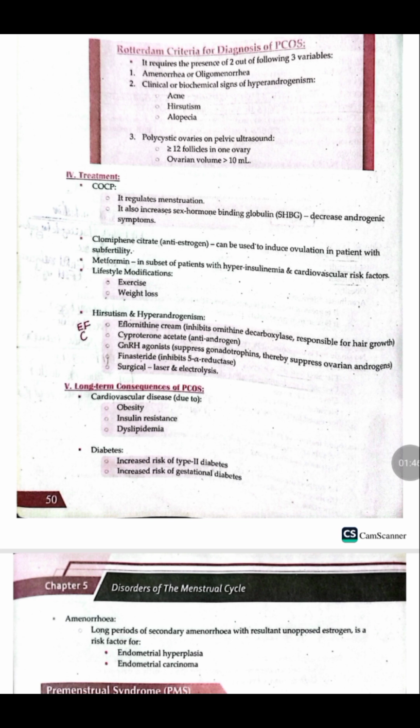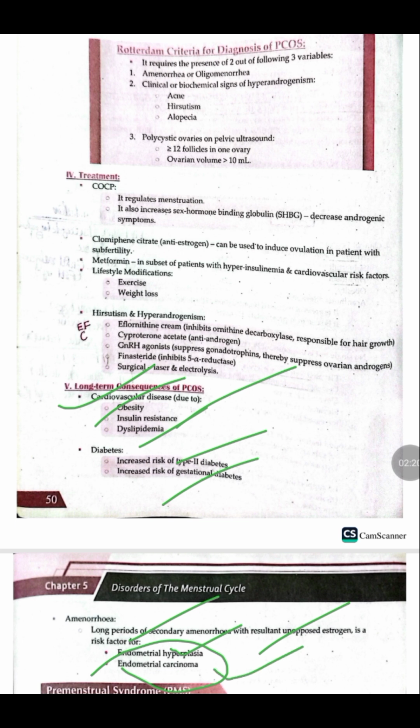Now let's talk about the long-term effects of PCOS. The first one is cardiovascular disease. PCOS increases the risk of cardiovascular disease due to obesity, insulin resistance, and dyslipidemias. Similarly, in PCOS, there is an increased risk of type 2 diabetes and gestational diabetes. And due to a long period of secondary amenorrhea with resultant unopposed estrogen, PCOS patients are at an increased risk for endometrial hyperplasia, and especially endometrial carcinoma, which is the most common complication in PCOS females.